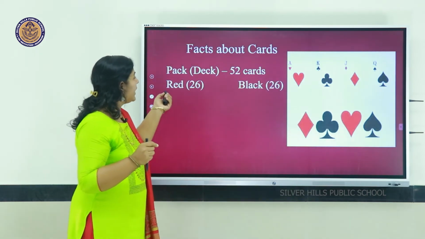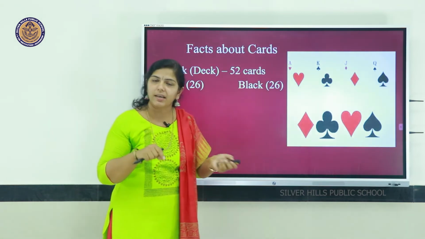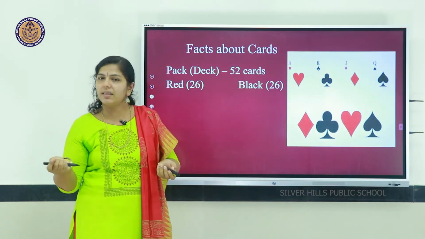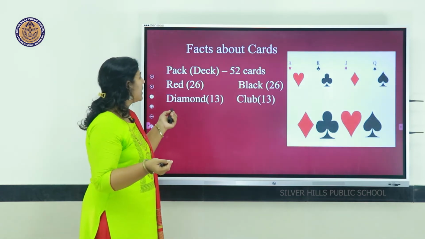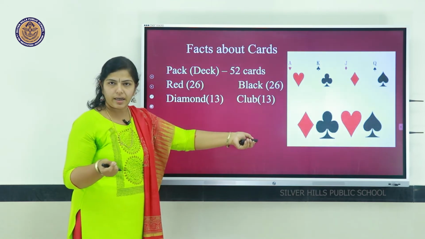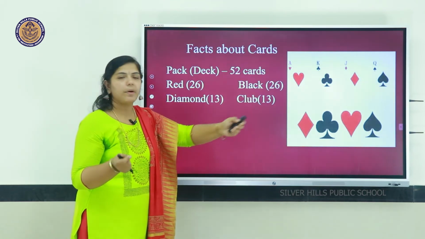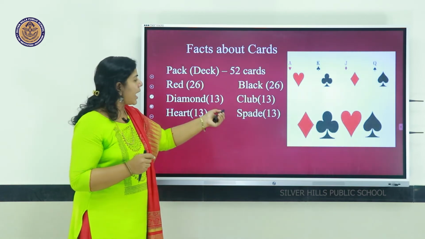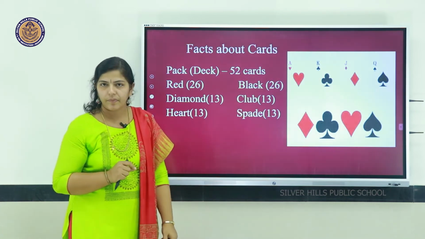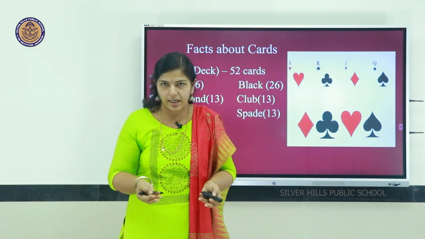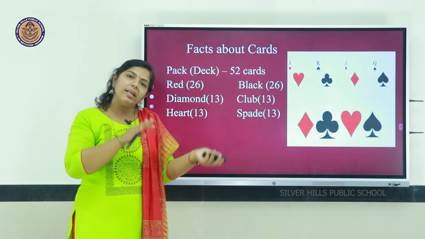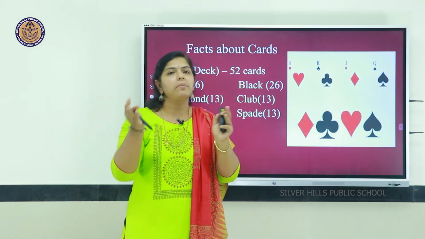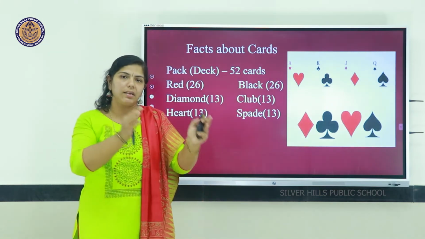That is, we have 26 red and 26 black, equal number of red color and black color, 26 red and 26 black. Out of 26 red, 13 diamond red and 13 club black. Then heart 13 hearts and black spade 13. That is equal numbers it is divided. Out of 52, 26 red, 26 black, and out of 26 red itself, 2 types red, diamond and heart, that is 13, 13.